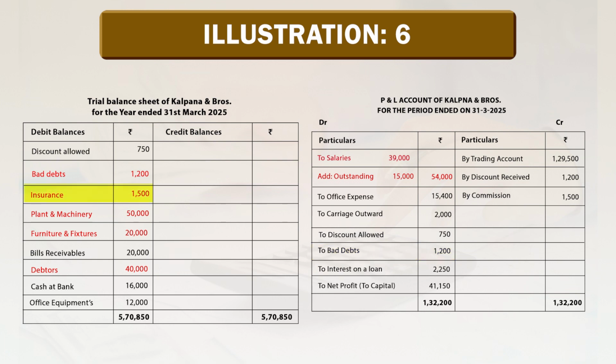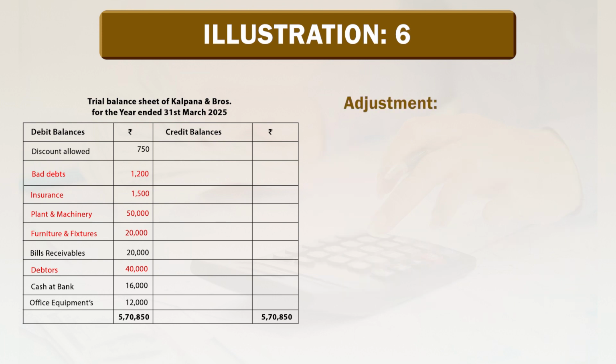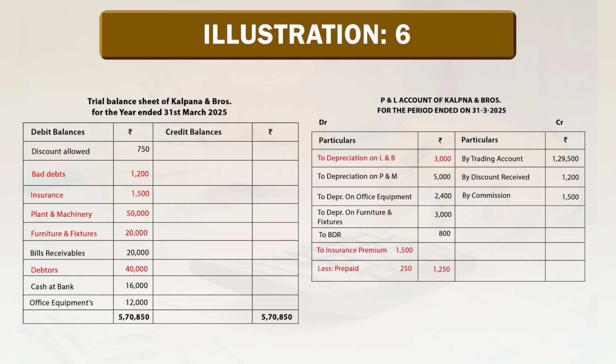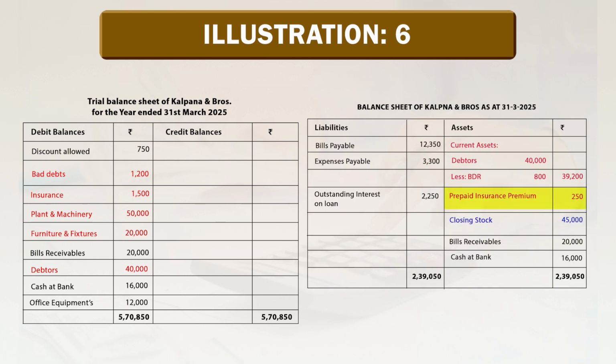Insurance rupees 1,500, here there is an adjustment on insurance. Adjustment number 3, insurance includes rupees 250 insurance premium paid in advance. So, in profit and loss account on debit side, insurance premium 1,500 less prepaid insurance premium 250. So, net amount in outer column rupees 1,250. Second effect goes to balance sheet, prepaid insurance premium on asset side as a current asset rupees 250.